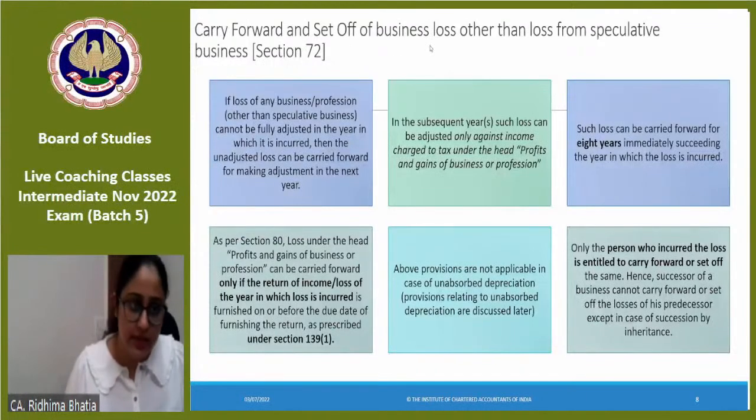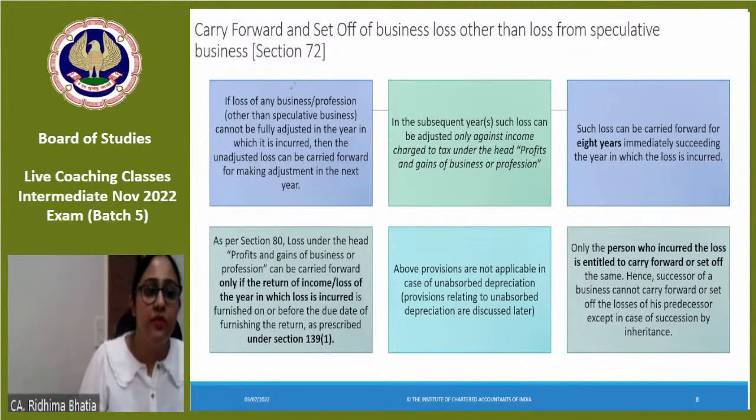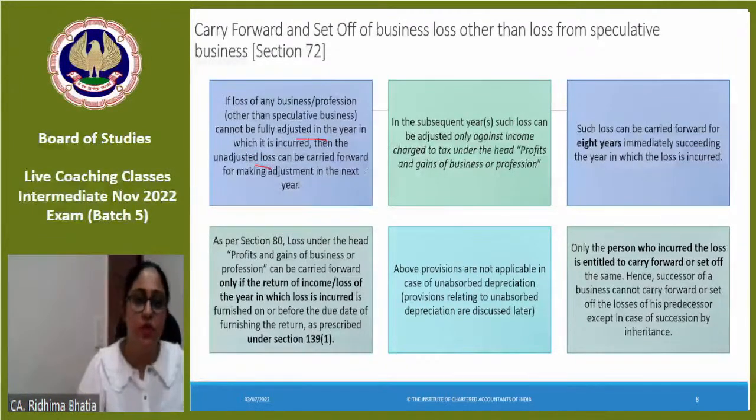अब आते हैं next section, carry forward of business loss. Business loss, but other than speculative business loss. We are talking about normal business loss, not speculative business loss. So if loss of any business or profession other than speculative business cannot be fully adjusted in the year when it is incurred, then the unadjusted loss can be carried forward for making adjustment in the next year, just as we saw for house property. In the subsequent year, such loss would only be adjusted from PGBP head. Such loss again can be carried forward for 8 years immediately succeeding the year in which the loss is incurred. Clear?